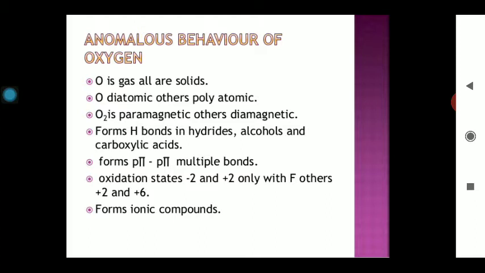Now we are going to explain the anomalous behavior of the first element, oxygen. Whenever we compare the properties of oxygen with the remaining members, oxygen shows a large difference in properties from the remaining congeners of group 16. For example, among all group 16 elements, only oxygen is a gas while all other elements are solids. Among all group 16 elements, oxygen forms diatomic compounds and the others can form polyatomic compounds.